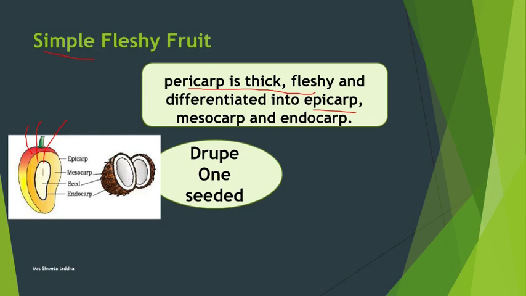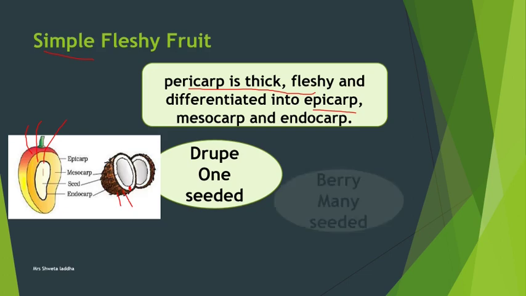In coconut, you might have seen a raw coconut. The greenish part of the coconut is the epicarp. These brownish fibers are the fibrous mesocarp, and this stony brown thing which surrounds the endosperm, the copra, is called the endocarp. And this white part is the solid endosperm. Inside this there is water, which is liquid endosperm, and a single seed is present in coconut, so it is also a drupe.